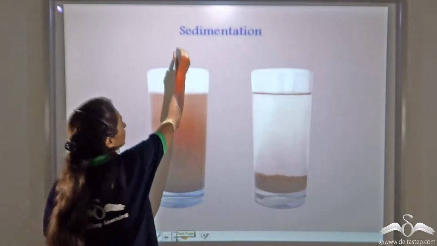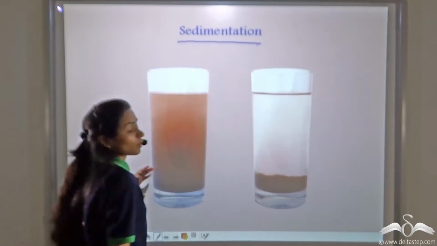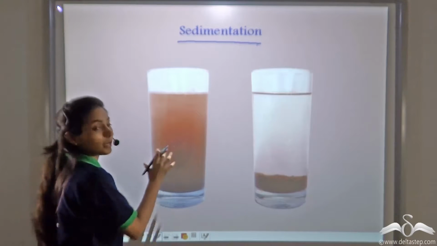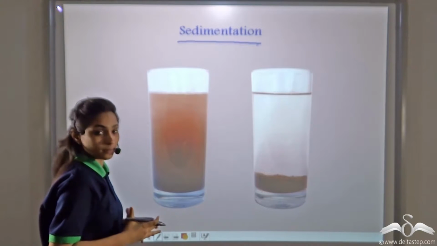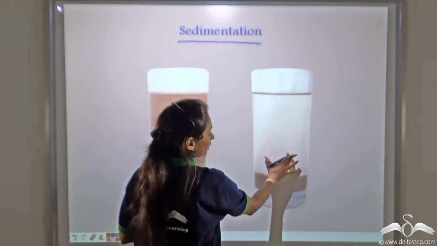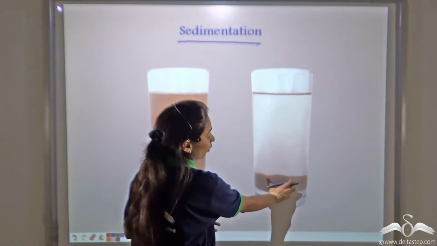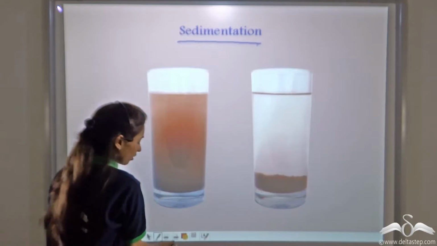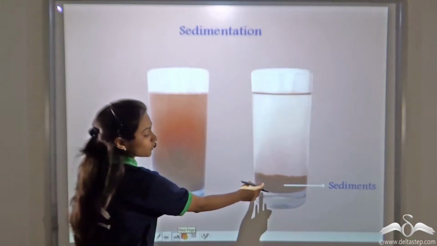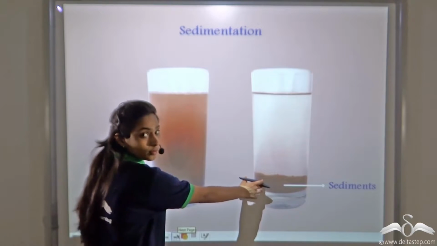Now one such way is sedimentation. Suppose you take a glass of dirty water and allow it to stand for a few hours. After a few hours, you will see that all the impurities have settled down at the bottom of the glass. This is called sediment, that is, the impurities which have settled down at the bottom of the glass.